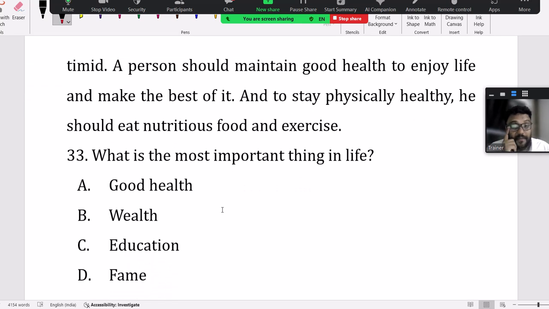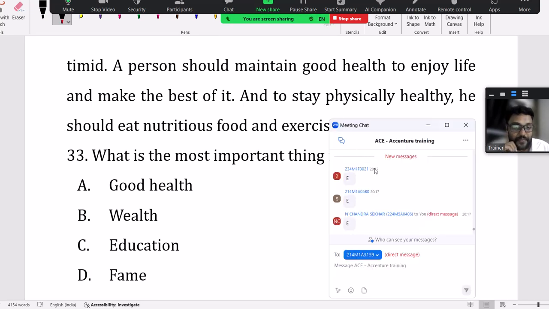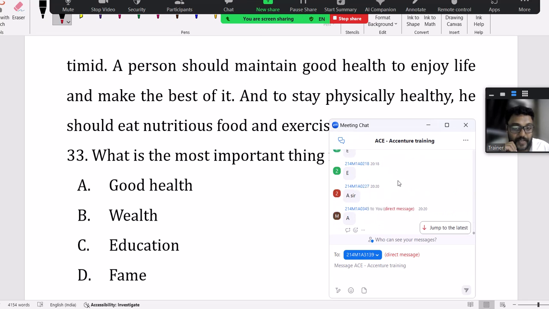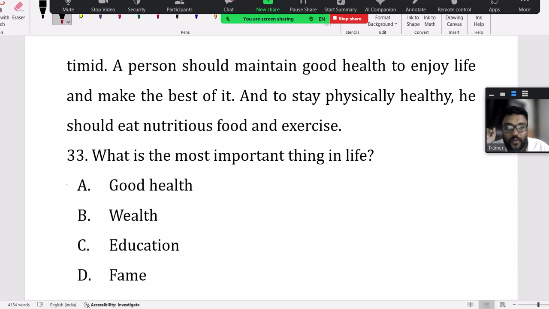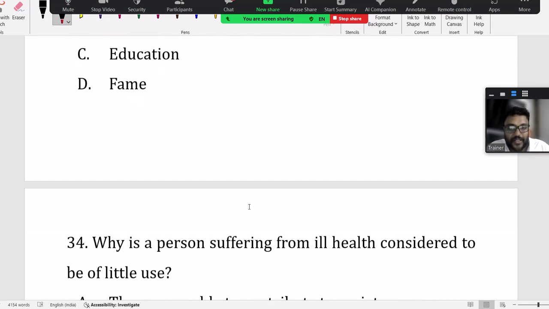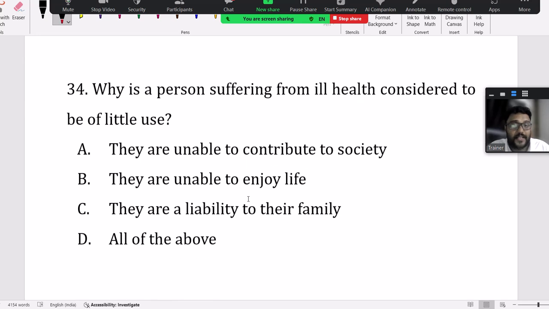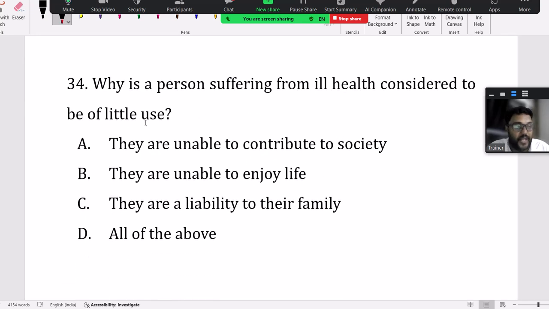Right. So now, the first question is, what is the most important thing in life? As per this paragraph, the first line itself says good health is most important, wealth and education are of little use if you are in ill health. That's clearly mentioned, right? Next one, why is a person suffering from ill health considered to be of little use? It's basic, right? So, yeah, fine.